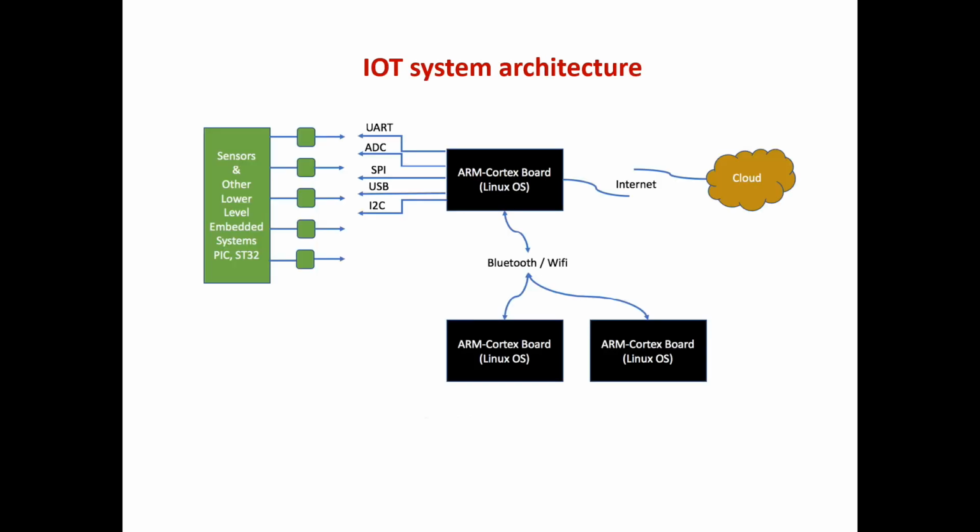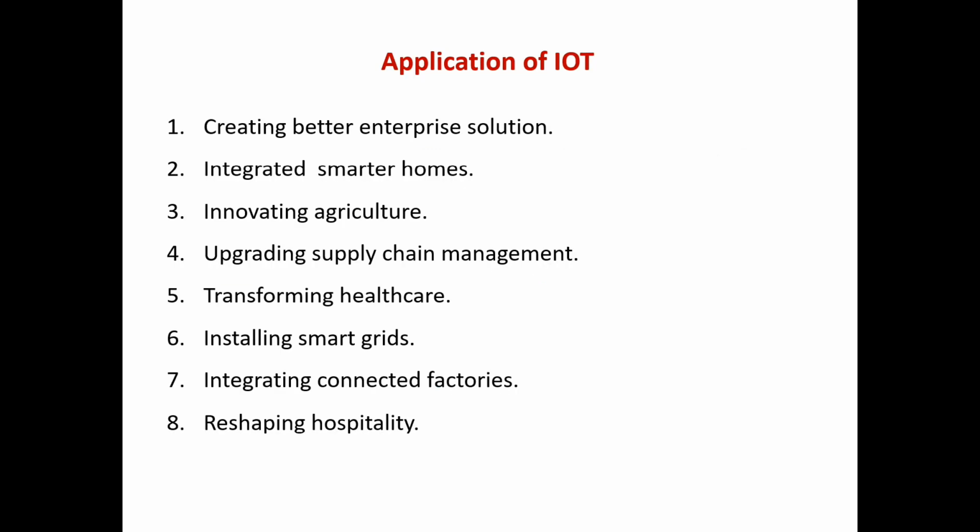Now we are going to know about the IoT system structure. This is the block diagram of the IoT system structure. Here one block is sensors and other low level embedded systems, and these are connected to the ARM Cortex board, and the ARM Cortex board is connected to internet, cloud, Wi-Fi, Bluetooth, with a Linux operating system.